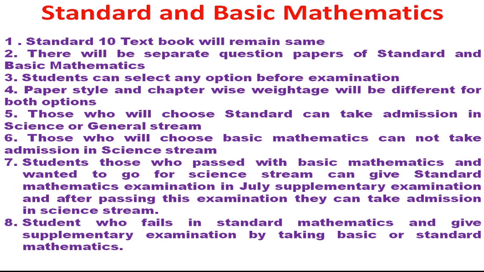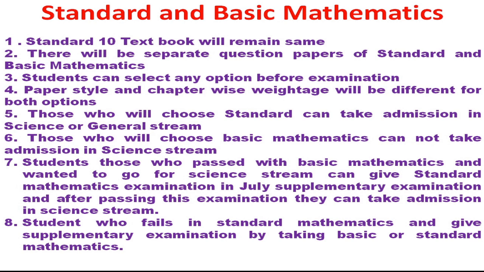The circular may come later, but those who have taken standard mathematics can take admission in any stream, that is science, general stream, diploma or any other course, like ITI. Those who choose basic mathematics cannot take admission in the science stream. This is the important thing. Those who want to go for the science stream must select the standard mathematics option. Those who take basic mathematics cannot get admission in the science stream.